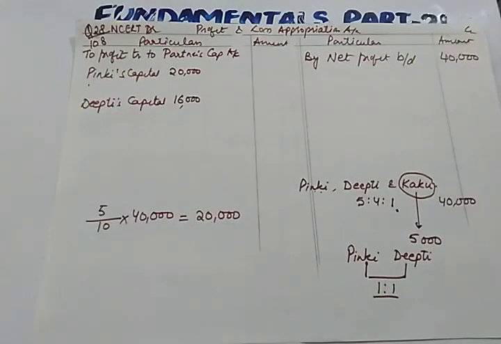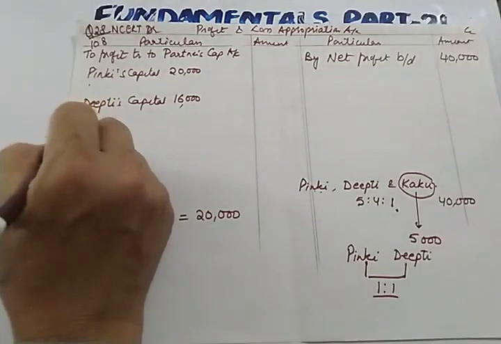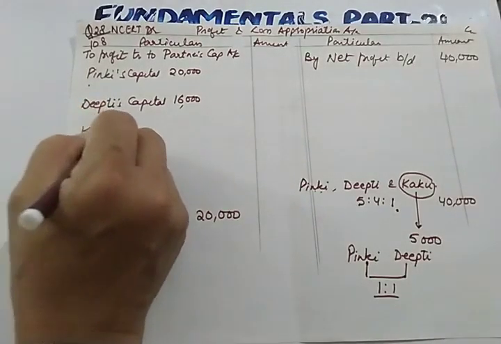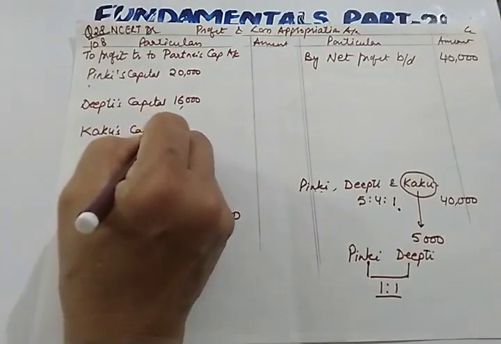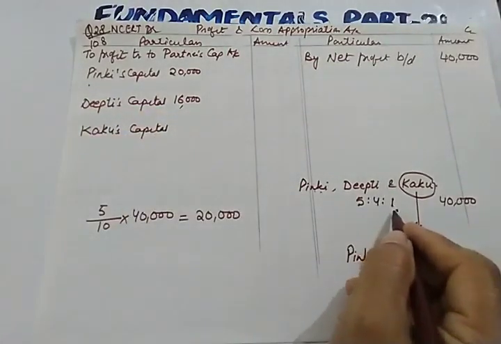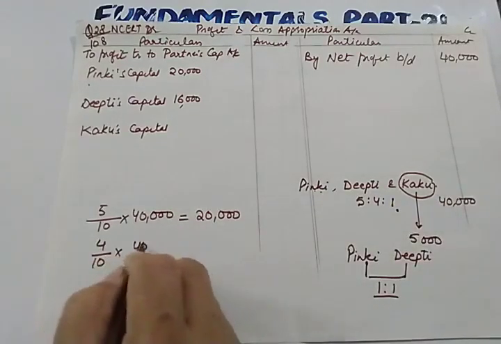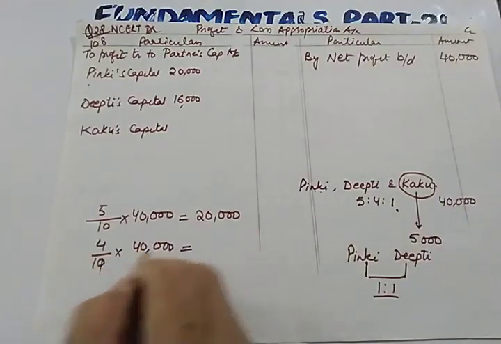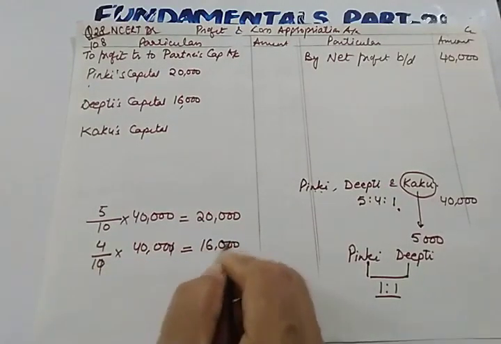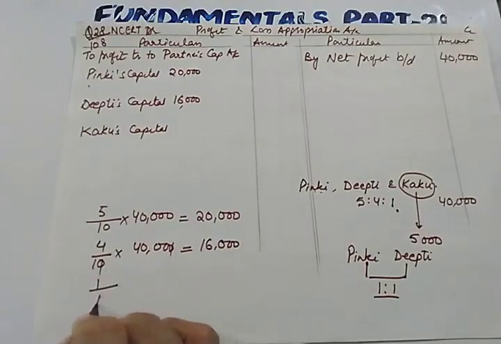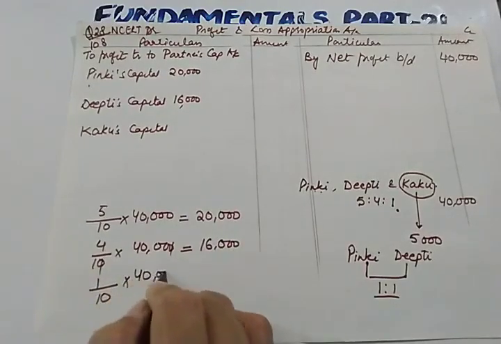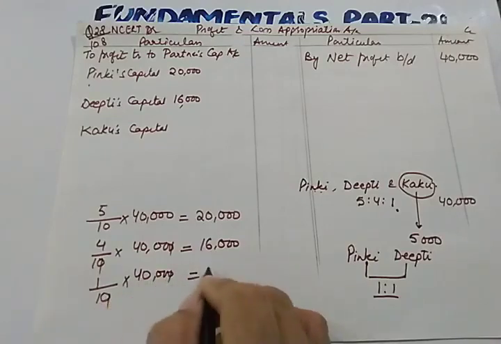I hope this is clear to you. And the next share is Kaku's share. Leave one line. Kaku's capital: Kaku is getting 1/10 into 40,000, so this will be 4,000.